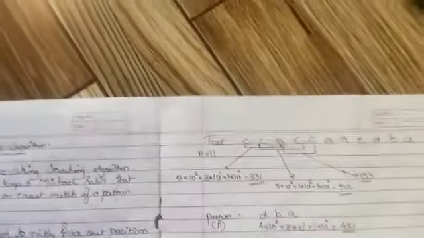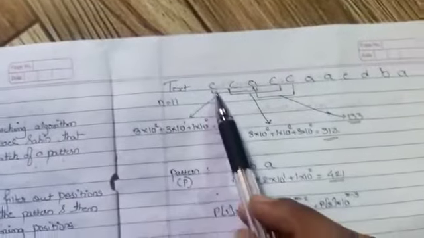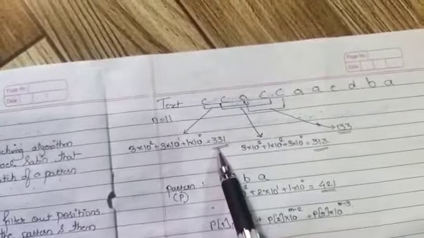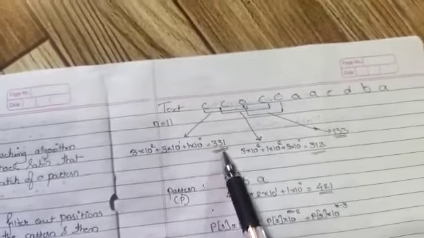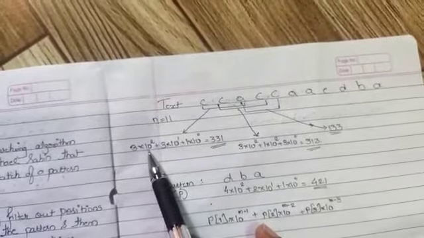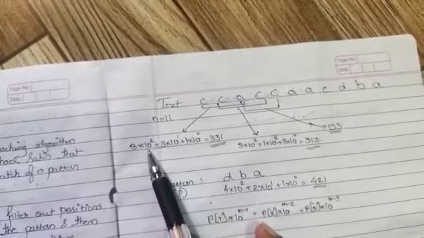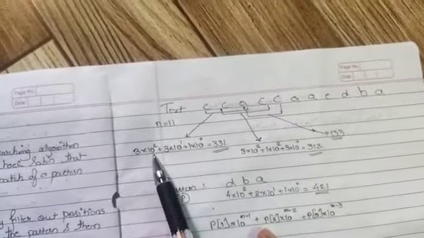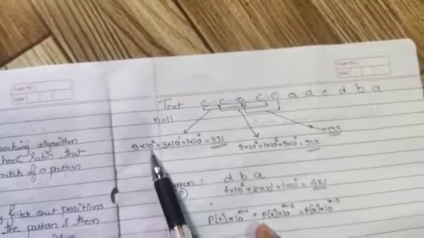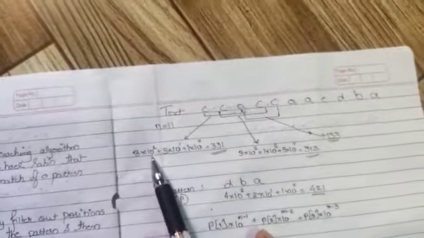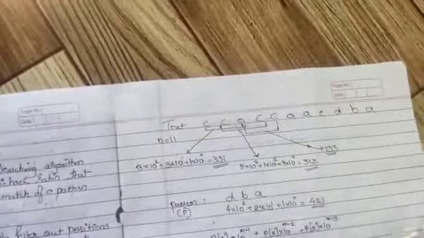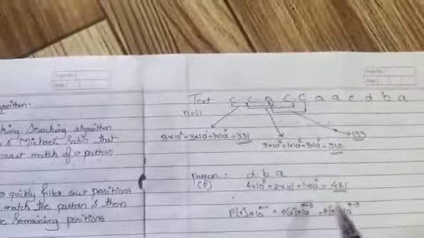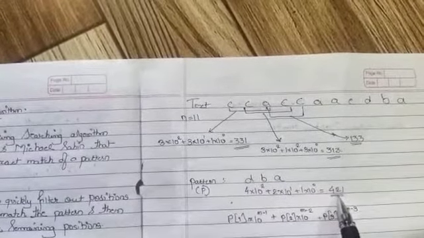Next we match it with the text. The next value is CCA, and the hash code value for CCA is 331. As I said previously, 10 is the base because we have considered only 10 letters. If you increase the letters, the base will change; if you consider 15 letters, the base is 15. So the hash code value is 331, and we match it with 421. A match is not found.